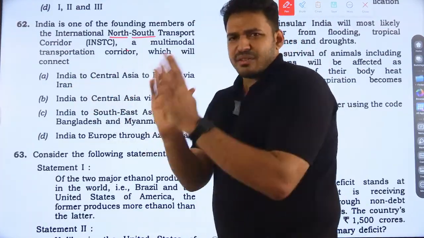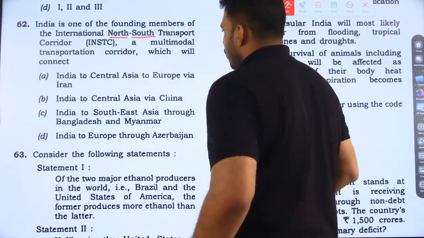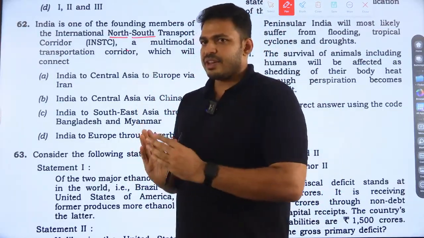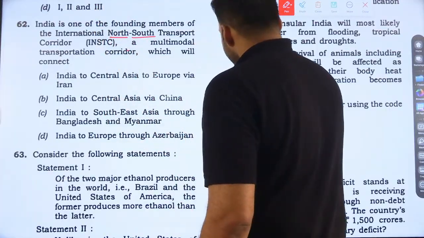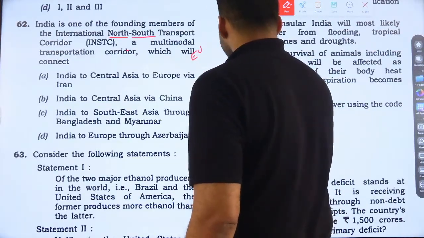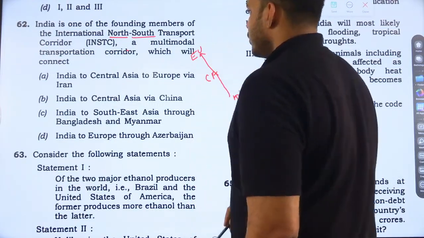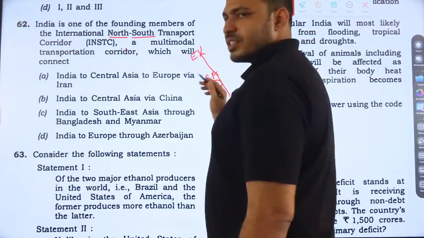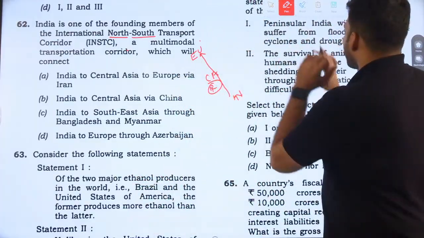Just imagine we don't know this. India to Central Asia to Europe. From India, on the southern side, we are traveling to Central Asia in the north, and then to Europe. So from this south direction, we are traveling through Central Asia to Europe, via Iran. This is one option. Just keep in mind that it's the International North-South Corridor.